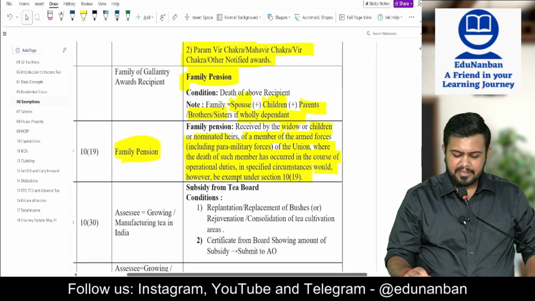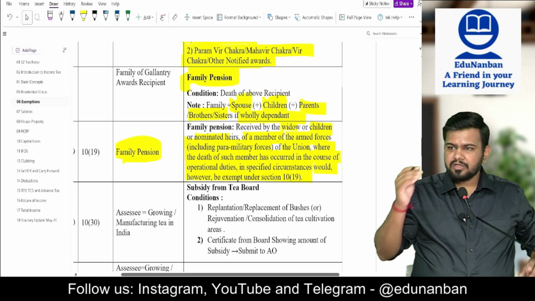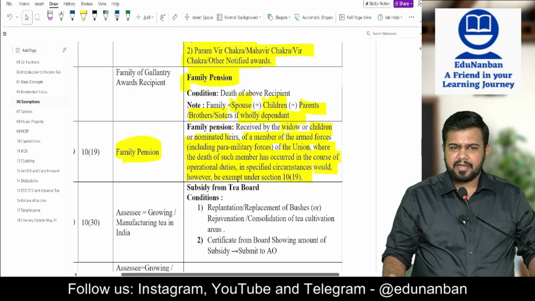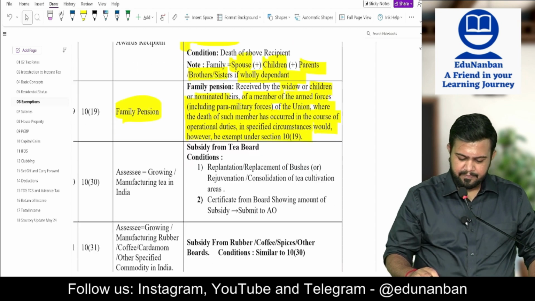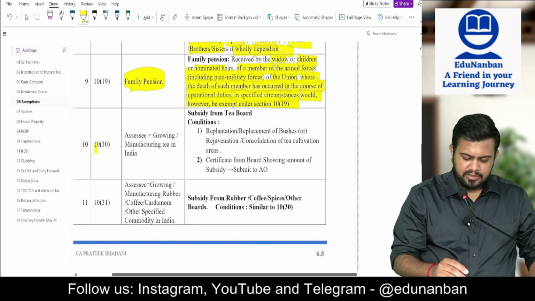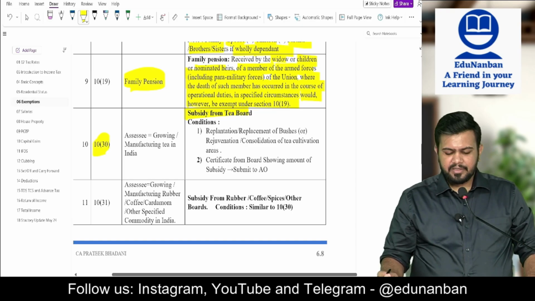Section 10 clause 19: if a person of the armed forces dies on duty, the family pension received is fully exempt. Then section 10 clause 30, subsidy received from the Tea Board.